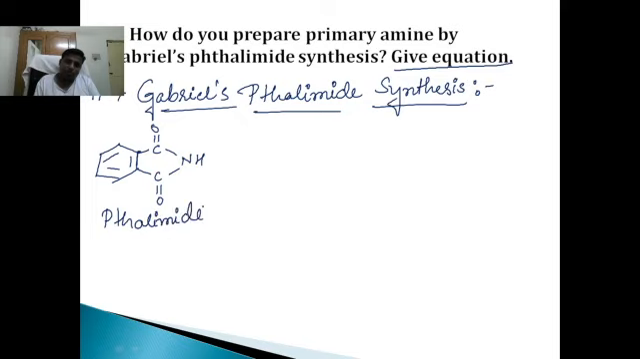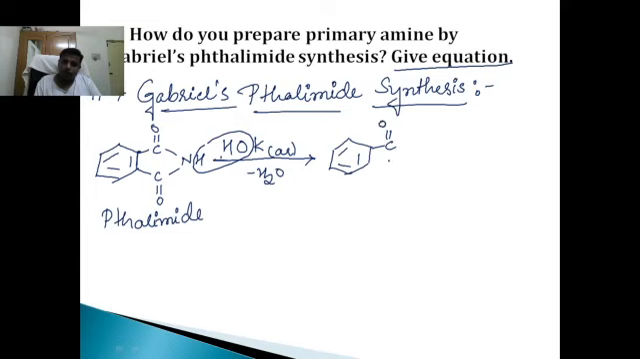Phthalimide reacts with aqueous potash, KOH, so we'll remove H2O here. Therefore, it's going to form the product: C double bond O, C double bond O, N minus K plus. What is this? This is called potassium phthalimide.